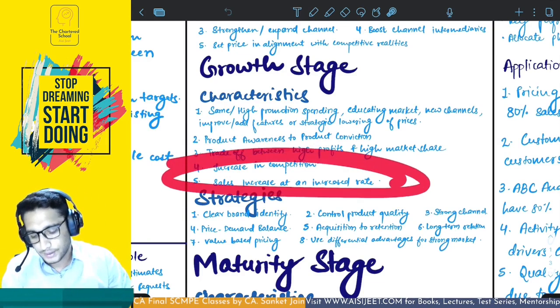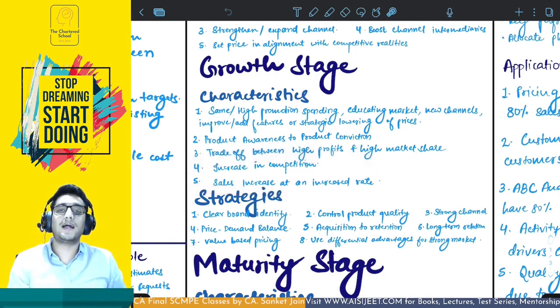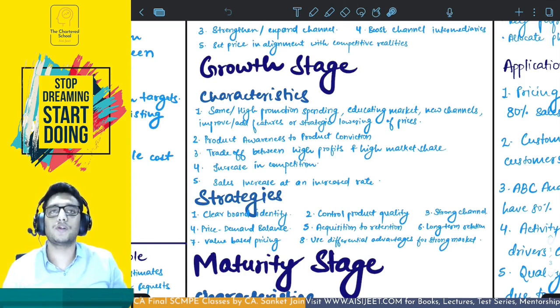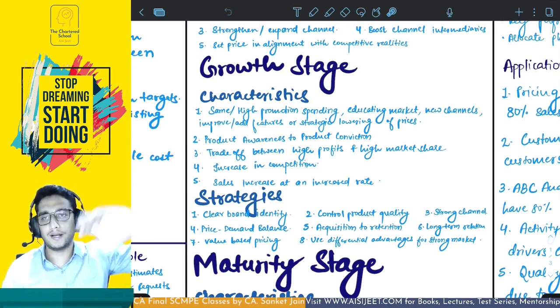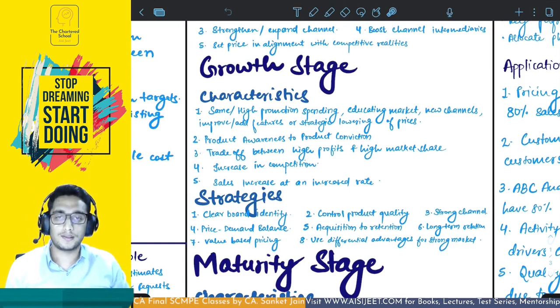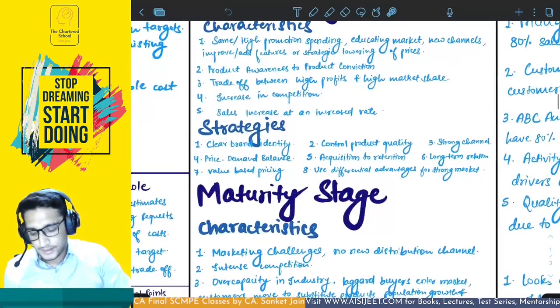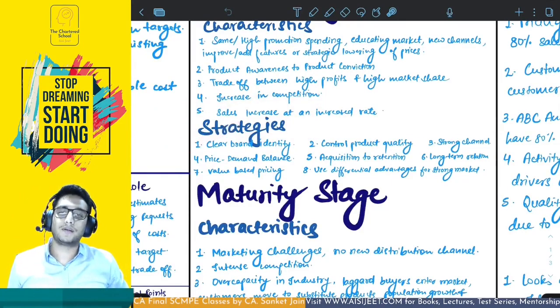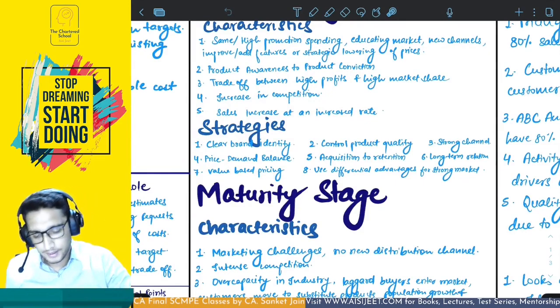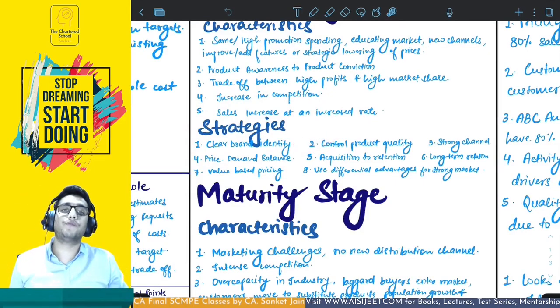Fifth, the last one, sales increase at an increased rate in the initial growth stage. Okay? They do increase at an increased rate in the initial one. At a later stage, at the end of the growth stage, they do increase, but at a decreased rate. Okay. Strategies. Clear brand identity should be there. You have to have a brand identity. Branding, focus on the branding. Second is control product quality. You have to have focus on your quality so that you can retain the customers.